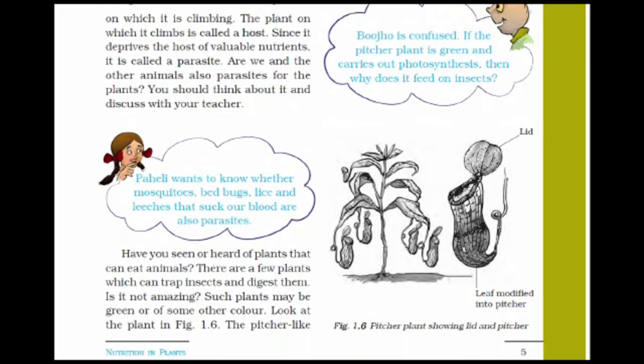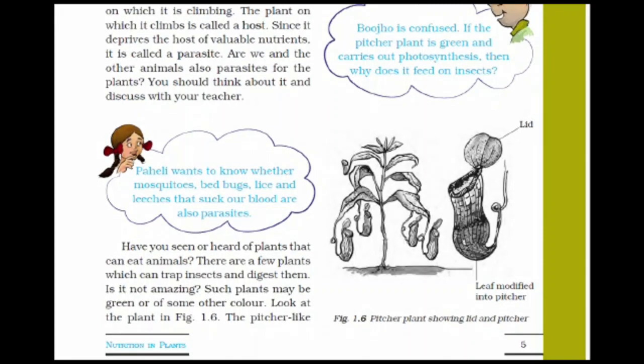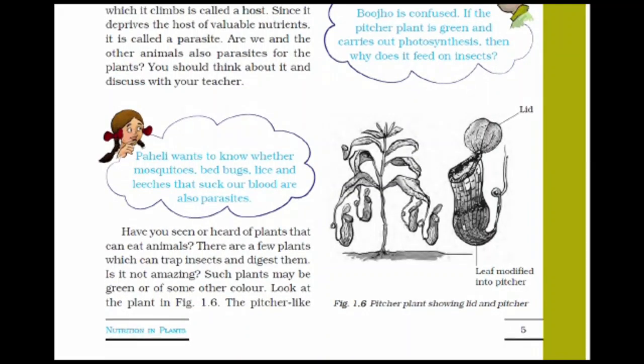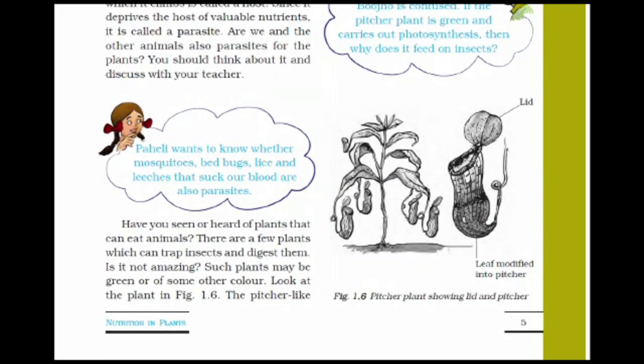Have you ever seen or heard of plants that can eat animals? Yes, there are a few plants which can trap insects and digest them; they are said to be insectivorous. Is it not amazing? Such plants may be green or of some other color.